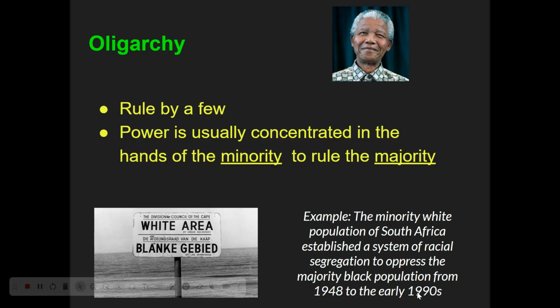From the late 1940s to the early 1990s, in South Africa, there was a system known as apartheid. And these were rules and regulations designed by the white minority population to basically oppress the large black South African overwhelming majority population. This system was eventually toppled by a man named Nelson Mandela, who won the Nobel Peace Prize for doing so. But this would be the best example I could give you of an oligarchy, where power is concentrated in the hands of the extreme minority, and they're ruling the extreme majority.